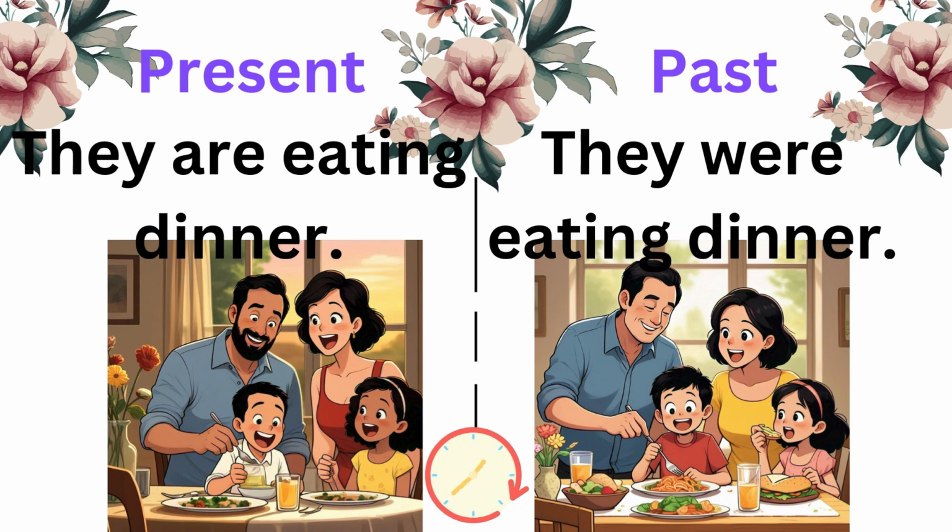Present sentences. They are eating dinner. The past sentences. They were eating dinner.